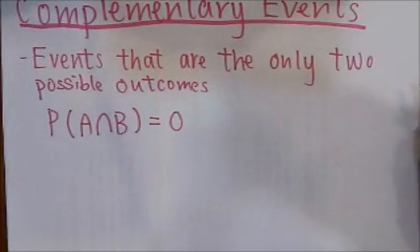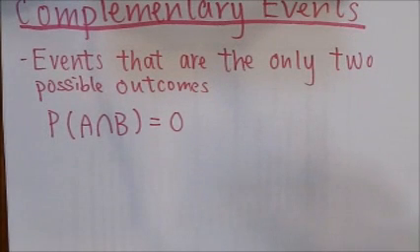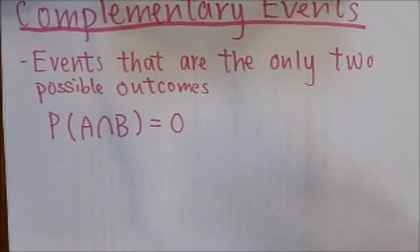But the difference is that if two events are complementary events, they are the only two possible outcomes of an event. But if they are mutually exclusive events, they might or might not be the only two possible outcomes. So let's look at some examples if this sounds too abstract.